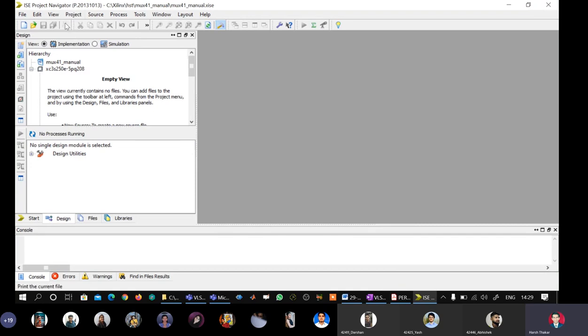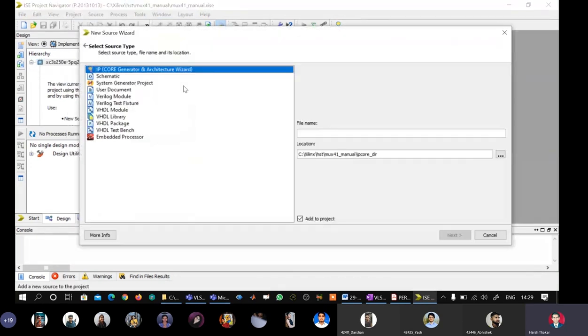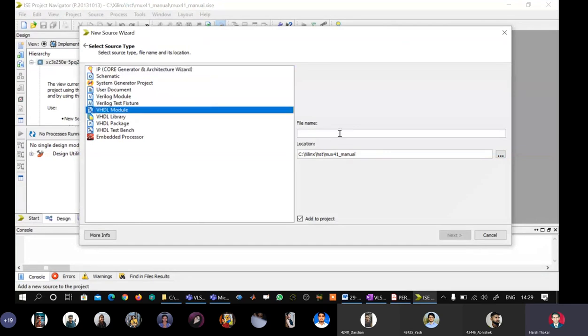So as usual, I will go to the design window, go to the target line, right click and say new source. I'll select VHDL module. I did not copy it in the clipboard, so I will say mux underscore 41 underscore manual. Select this, Control C, ensure add to project is checked, VHDL module is selected, say next.